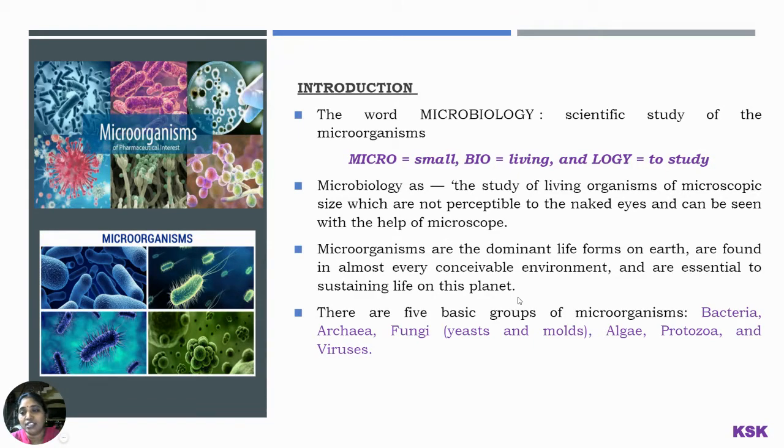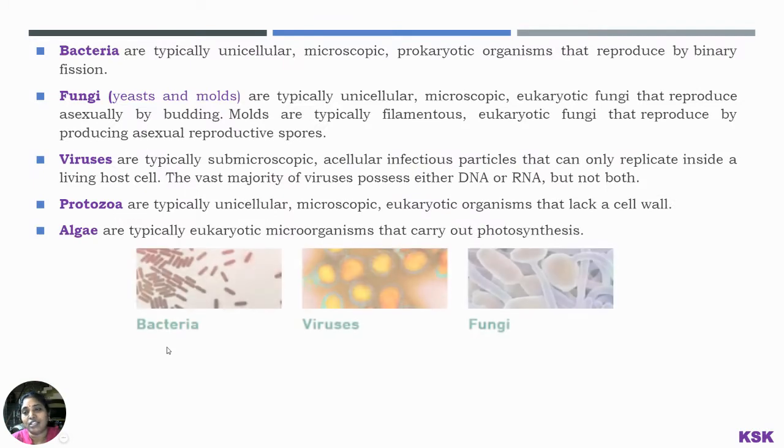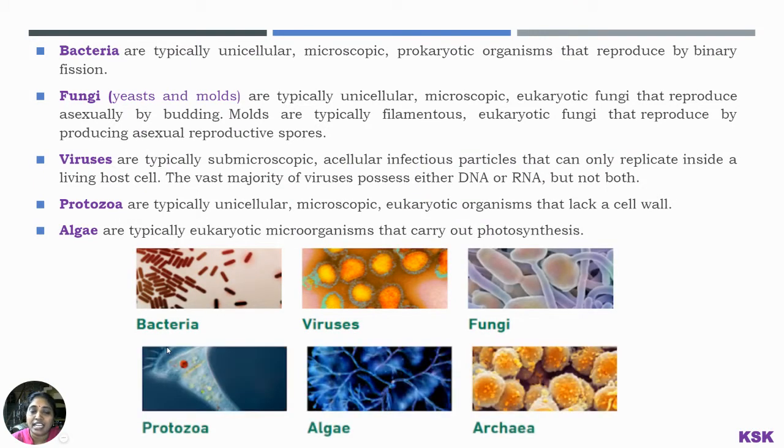These are the various microorganisms. On the left hand side, you can see the various microorganisms available at present. These are the basic groups of microorganisms: bacteria, fungi, algae, protozoa, archaea, and the viruses. These are the diagrams of the various microorganisms like the bacteria, viruses, fungi, protozoa, algae, and the archaea.